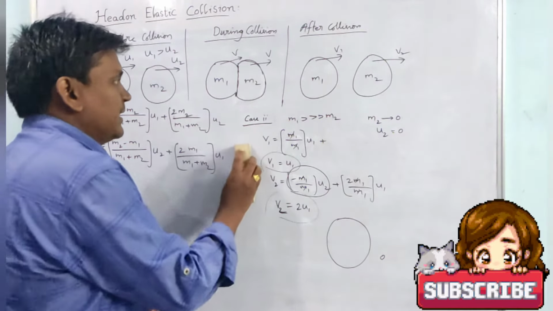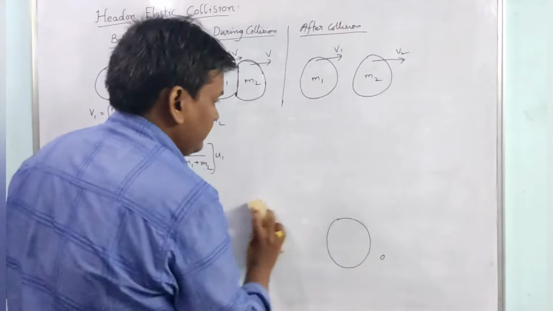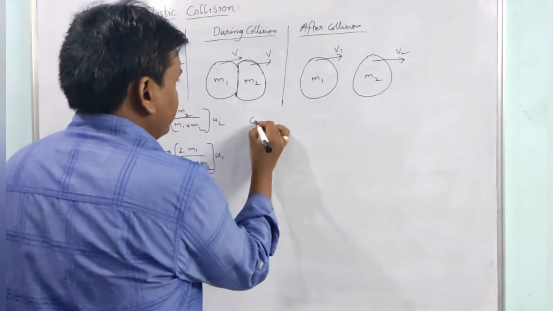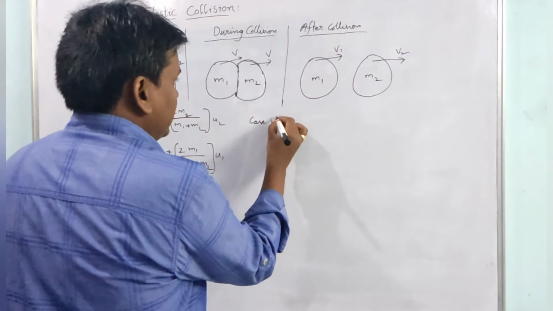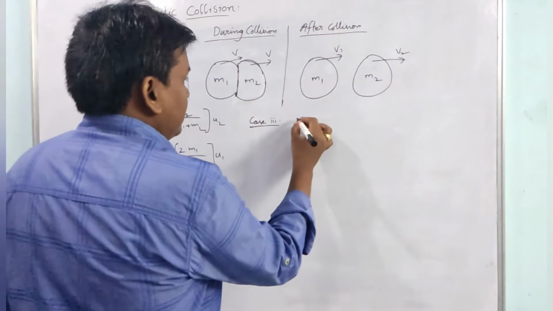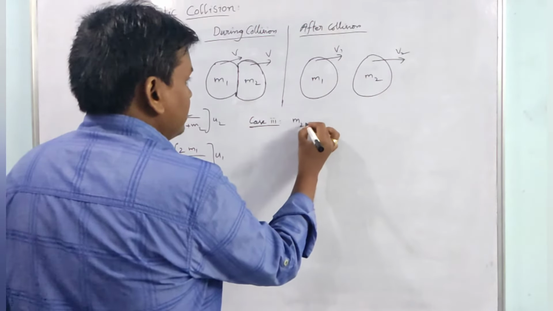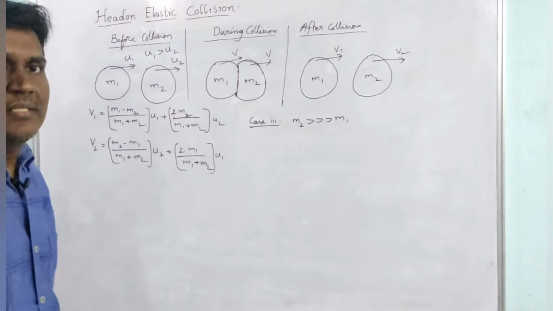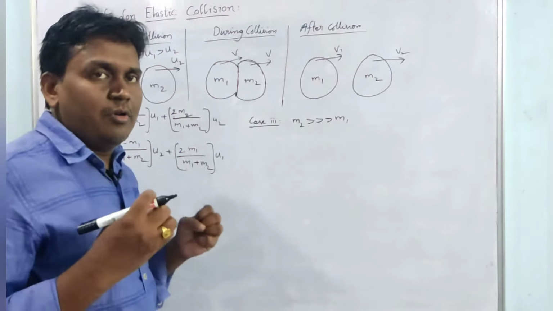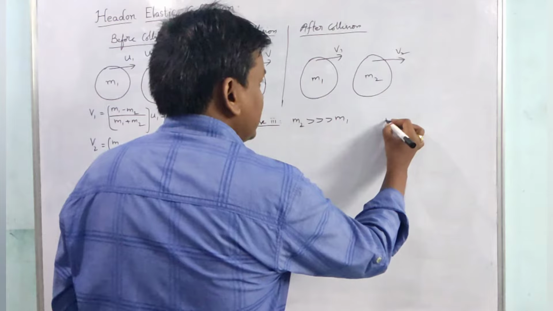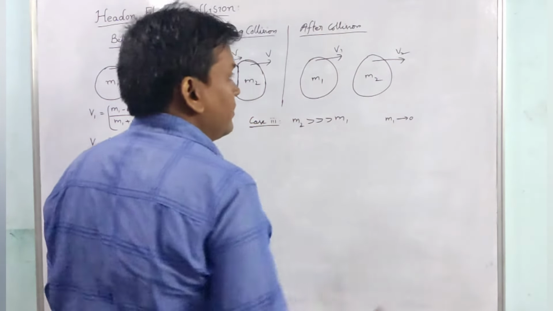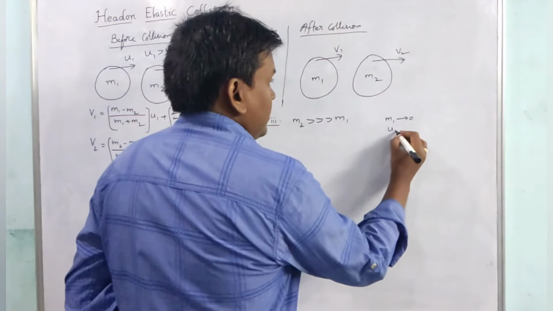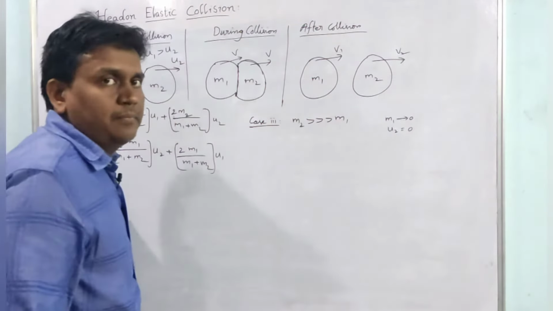And next, coming to case 3. In case 3, m2 is much greater than m1. That means mass m2 is much bigger than m1. That means m1 mass is negligible now. So m1 is 0, and here also u2 will be 0.